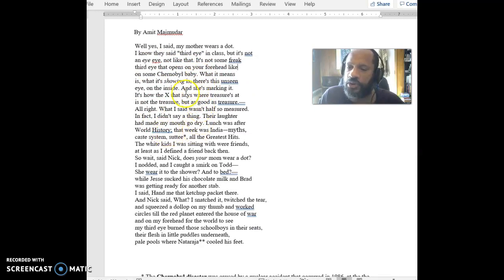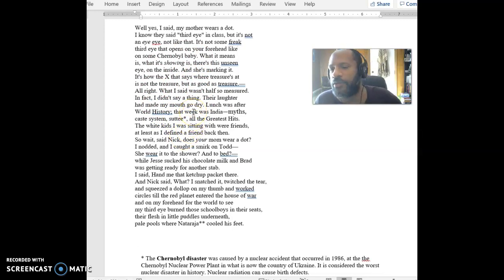And so go through and look at the various metaphorical language that we might have here. And then also we just want to look at what it says here. It says, I said this, and then it says, all right, what I said wasn't so half measured. In fact, I didn't say a thing. And it's a kind of strange thing because he says, here's what I said, all up here at the top, all this stuff at the beginning. He says, this is what I said. But then he says down here, in fact, I didn't say anything, right? Almost like that's what I should have said, but I did something else, right?